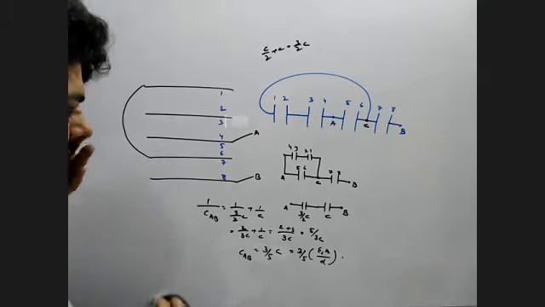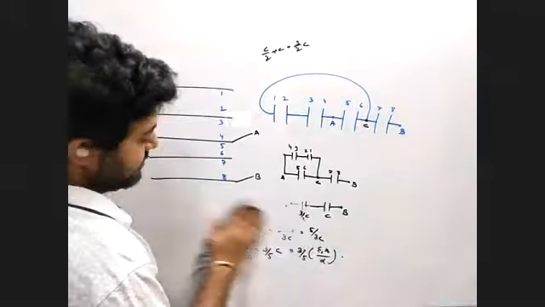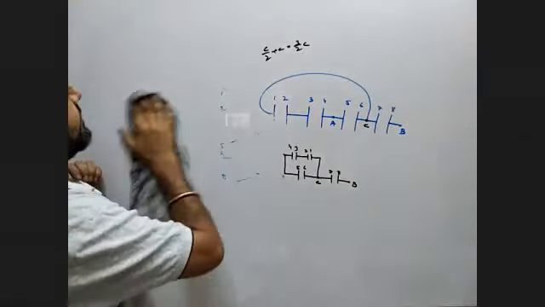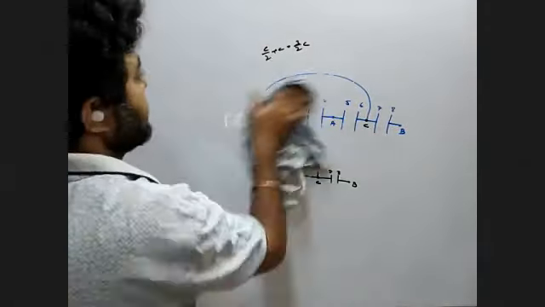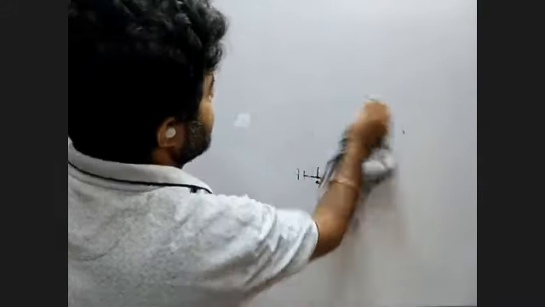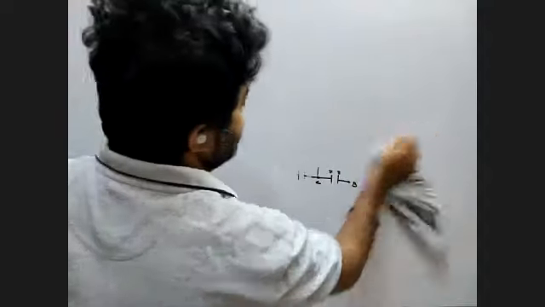After this, next write down, very, very important, balanced Wheatstone bridge.